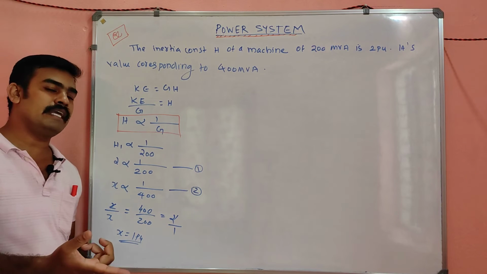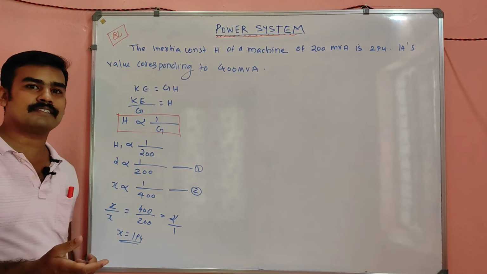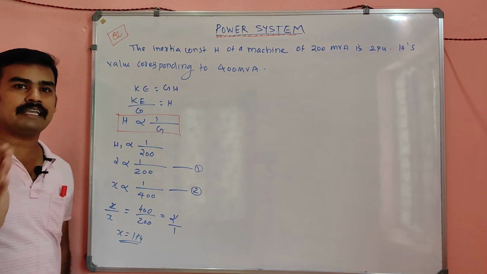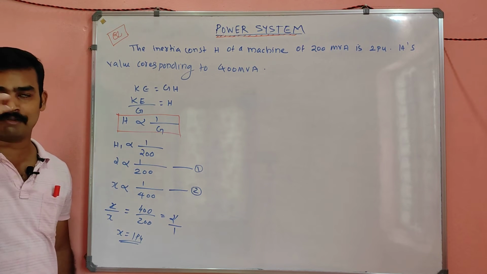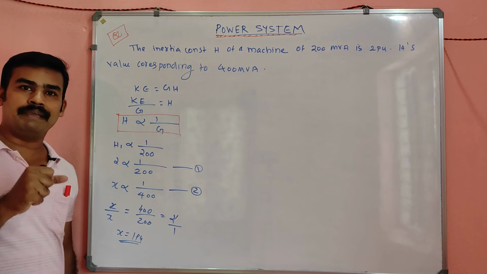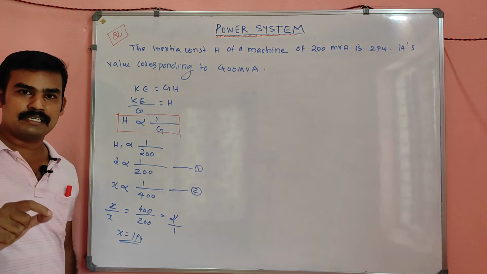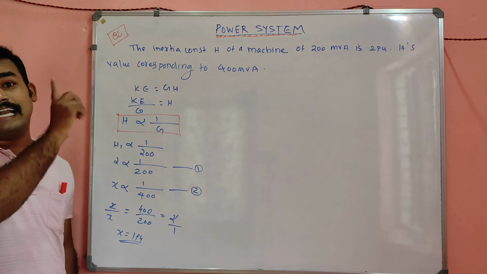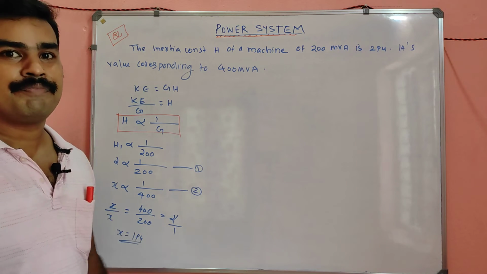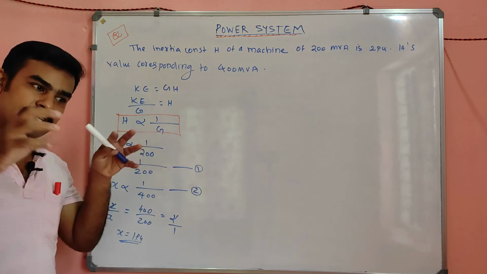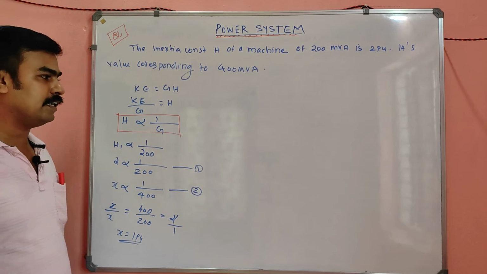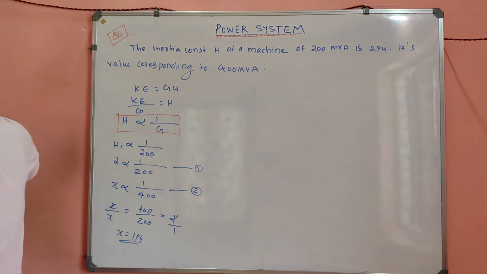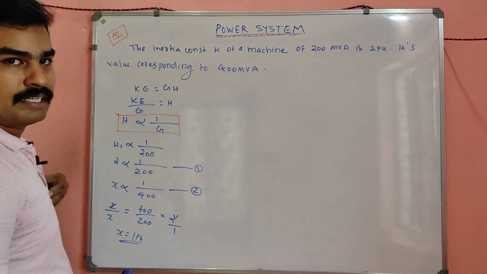I look at what type of questions were asked in the AE examination, previous year, across India, not only in Kerala or Tamil Nadu. I pick the questions and think in reverse which topic I have to emphasize more, and that topic I take. So please go through this. It's very easy. Is it clear, my dear? Can we go to the next question?